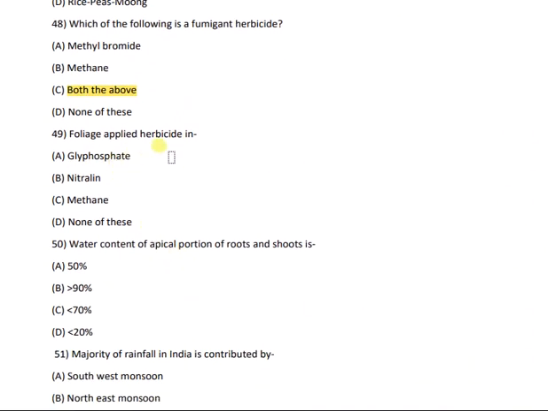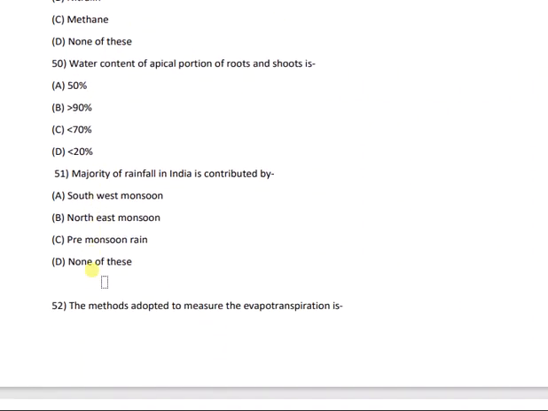Then question number 49. Foliage applied herbicide is glyphosate, nitrogen, methane, or none of these? And the correct answer is glyphosate, option A. Then question number 50. Water content of apical portion of roots and shoots is how much percentage? 50%, greater than 90%, less than 70%, or less than 20%? And the correct answer is B, greater than 90%.